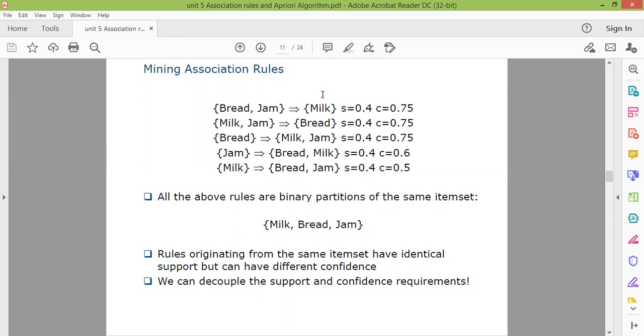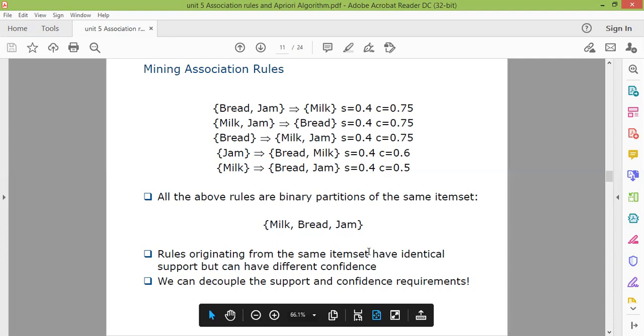If we calculate the support and confidence values, we can see the support value is the same, 0.24, but the confidence value is different. In the first 3 cases, the confidence value is the same, but in the last 2 cases, the confidence value is different. So based upon these support and confidence values, the last two association rules can be neglected. So rules originating from the same item set have identical support but can have different confidence.